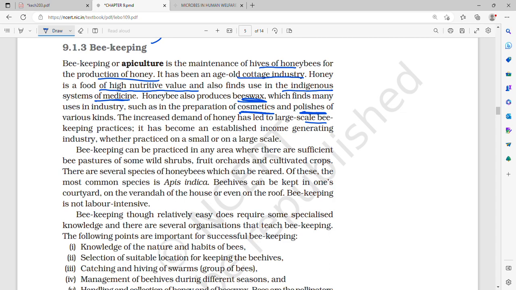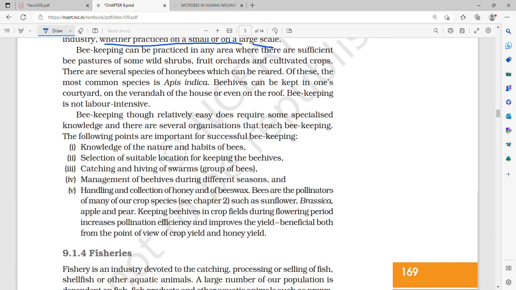Honeybees also produce beeswax along with honey, which finds many uses in industry such as the preparation of cosmetics, polishes, etc. The increased demand for honey has led to large-scale beekeeping practices. It has become an established income-generating industry, whether practiced on a small or a large scale.